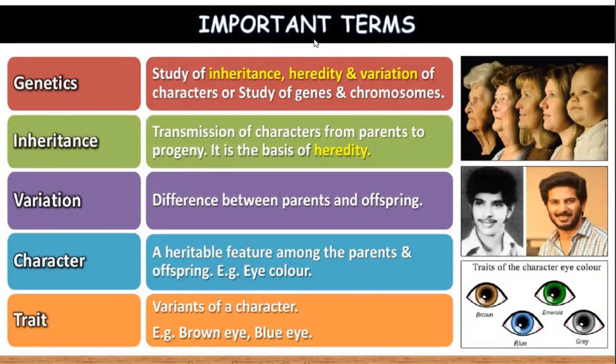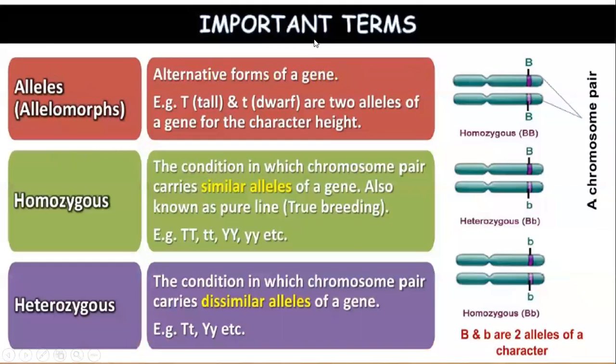So, next is alleles. The other term for allele is allelomorph. It is the alternate form of a gene. Suppose taking capital T, then the allele for it will be small t.